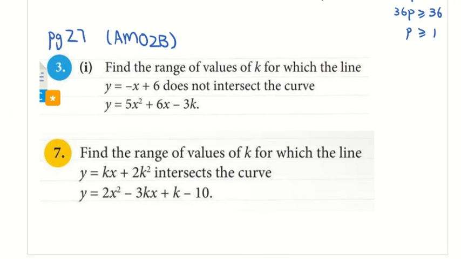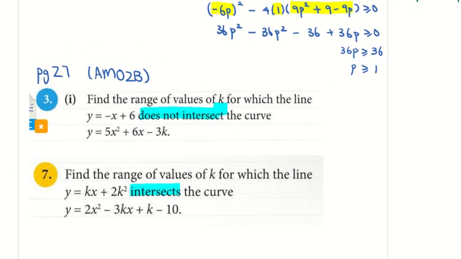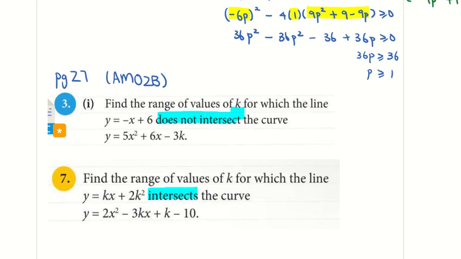Now it's your turn to try page 27, AM02B. I have two similar questions. Take note of what are my keywords. Please tell me what is my b squared minus 4ac and try out the question yourself, using the same method. You should be able to do this. All the best.